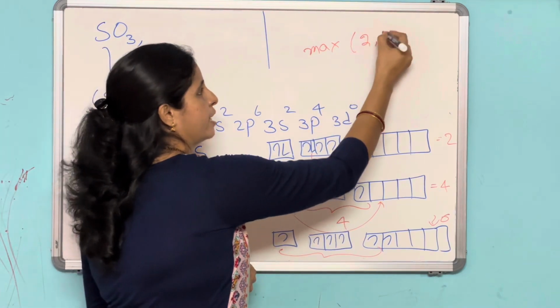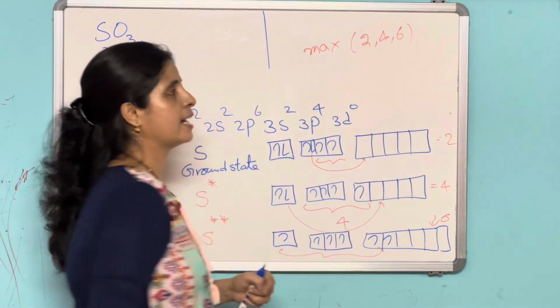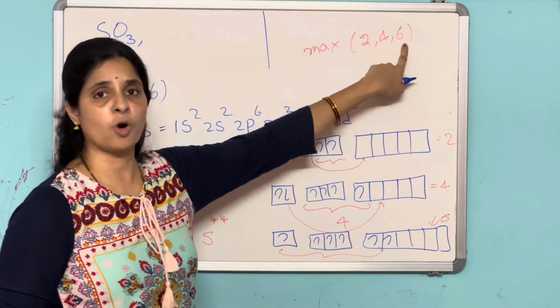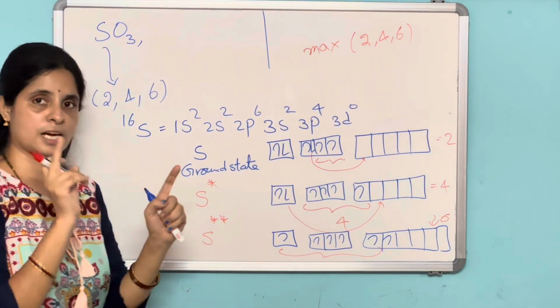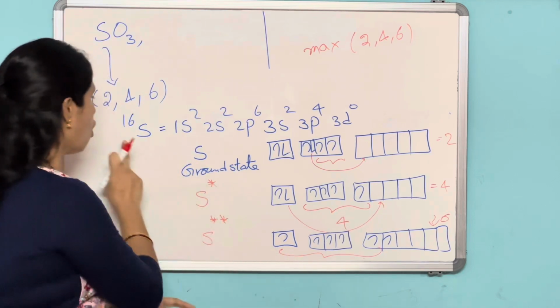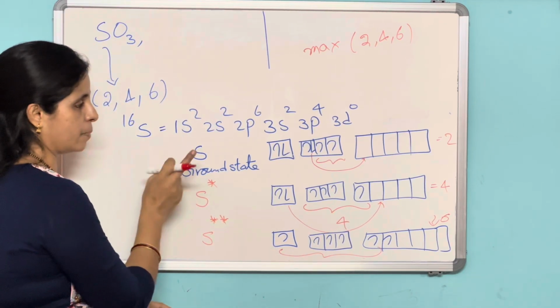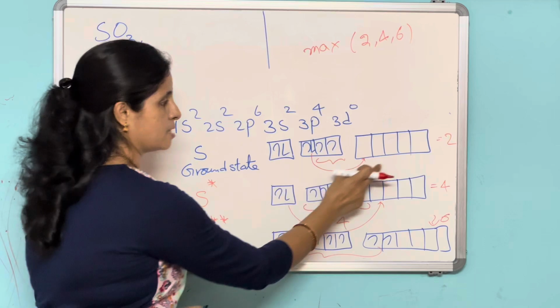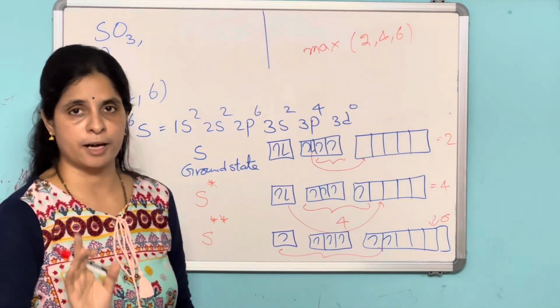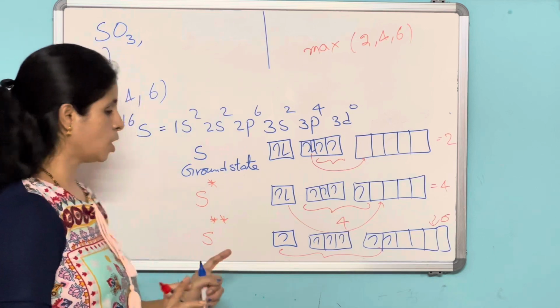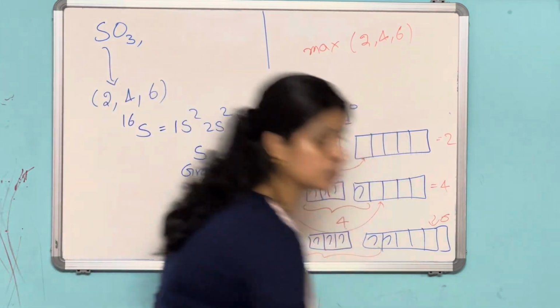So sulfur exhibits a variable valency, and here maximum covalency means 6. Remember this point. And I have discussed another point also: sulfur is exhibiting variable valencies because of the vacant d orbitals. Clear? Okay.